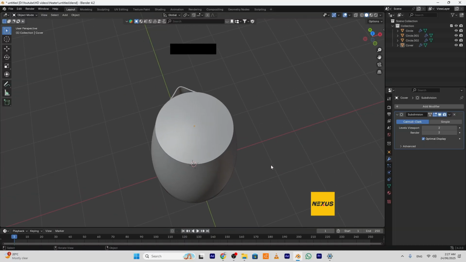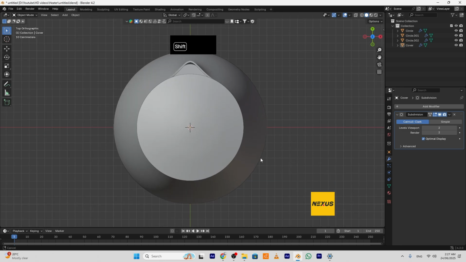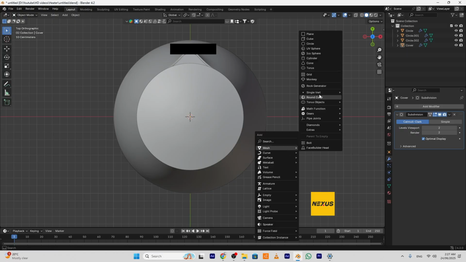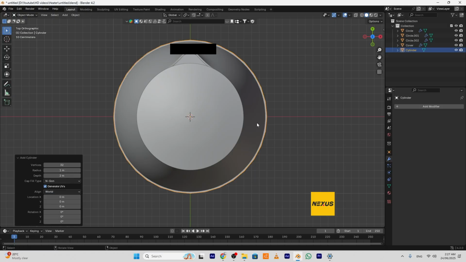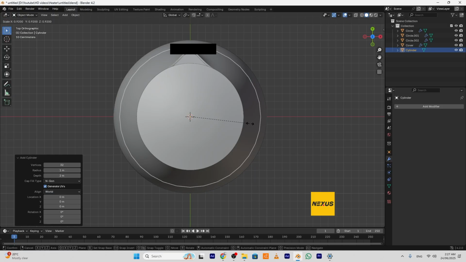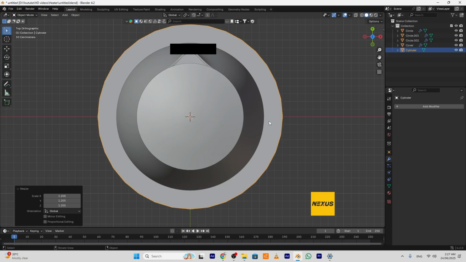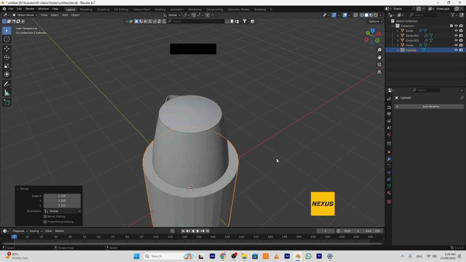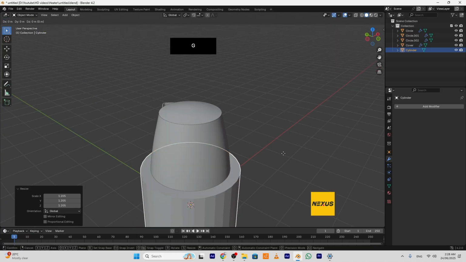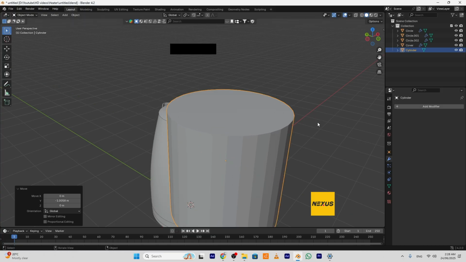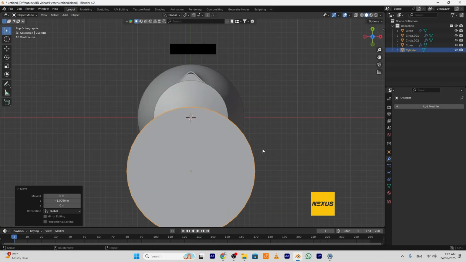Go to top view, create a cylinder, scale it like this. Okay, move it up, move it in y-axis like this.